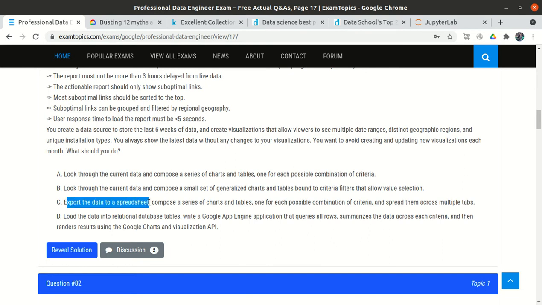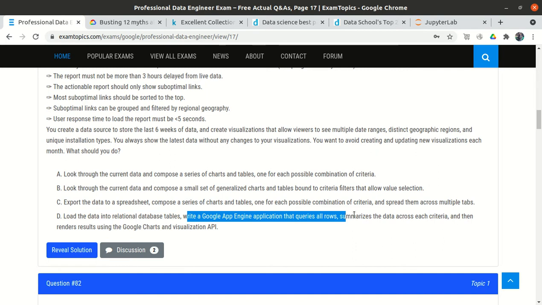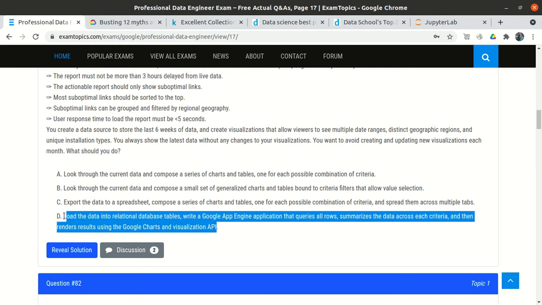Option C: export the data to a spreadsheet and compose a series of charts and tables, one for each possible combination. Again it is wrong. Option D: load the data into relational database tables, write a Google App Engine application that queries all rows, summarizes the data across each criteria, and then renders the result through the Google Charts and visualization API. This is not recommended.